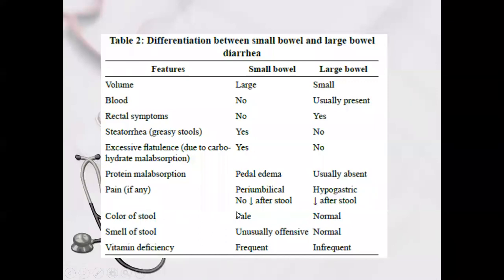Color of the stool will be pale in small bowel involvement. Smell of the stool will be offensive, a foul smell, in the small bowel. Vitamin deficiency will be more frequent in small bowel involvement than in large bowel involvement. So these are some of the different features depending on whether the small bowel or large bowel is involved.